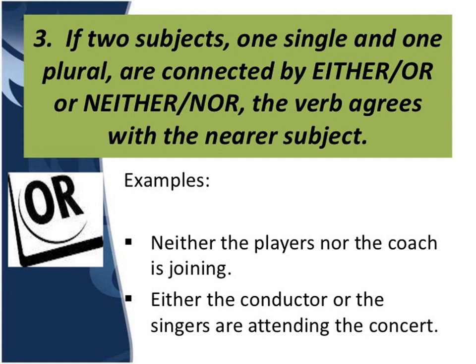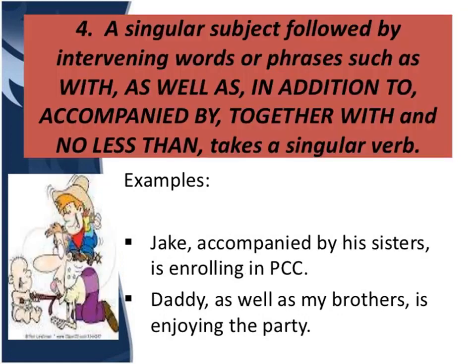Now here the nearest subject is singers, and according to that we have supplied the plural verb, that is are. Either the conductor or the singers are attending the concert. So this is the third rule, that if we are joining two subjects using this pair, either or, neither nor, then the verb has to be supplied according to the nearest subject.